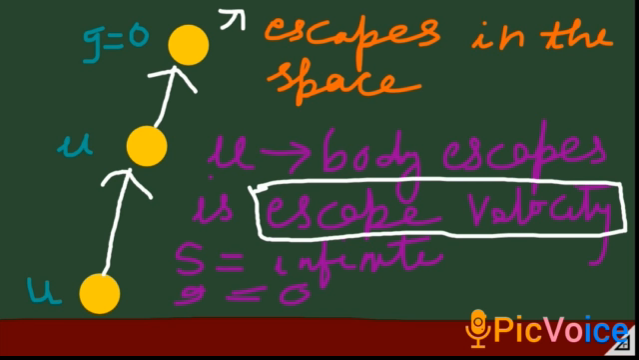So this initial velocity, by which when we throw or project anything up in the air, and it is able to escape the earth's gravitational force, we say that velocity is the escape velocity of the body. It is the escape velocity because it can escape the earth's gravitational pull. Okay.